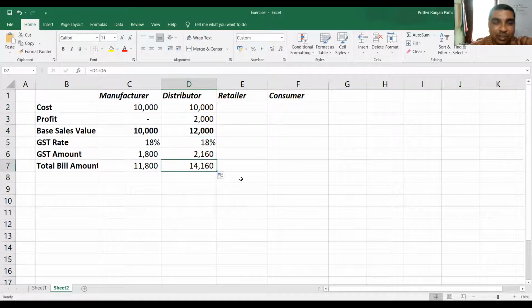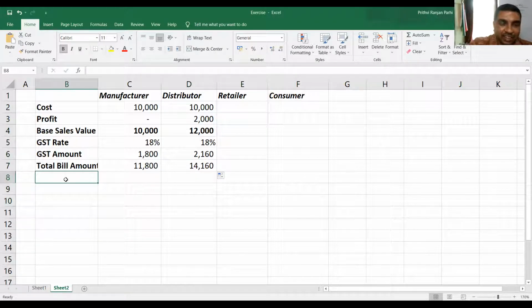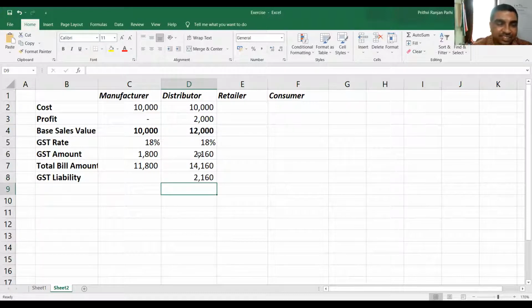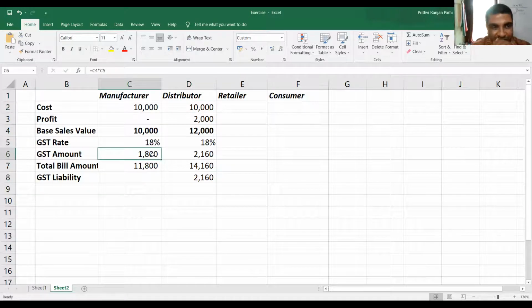Total amount is 14,160. Now, what is his GST liability? How much should he pay to government? GST liability is 2,160, this much he has collected from the customer. But how will he pay out of this GST liability? On his input, when he purchased for 10,000 base price, he has already paid GST 1,800, or not? Yes, sir.